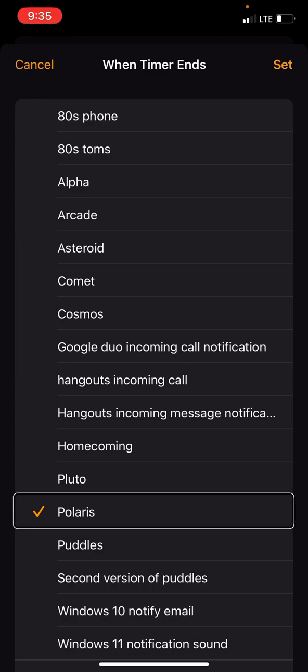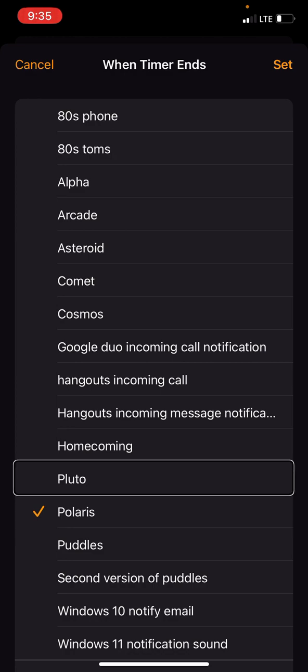Polaris. Let's hope this doesn't stop. Pluto. Actions available. But I can't guarantee that it won't. So let me see. Select.